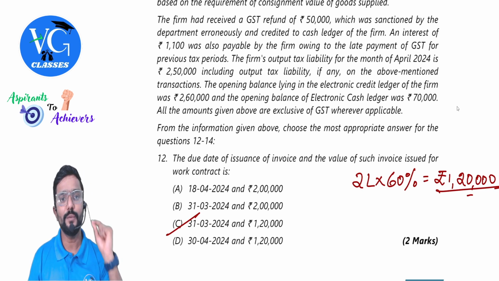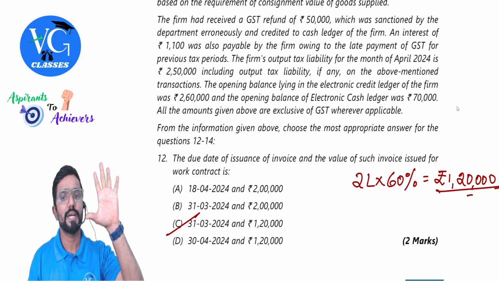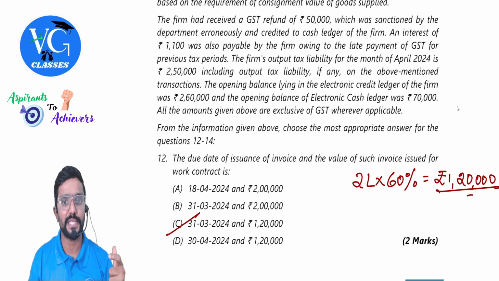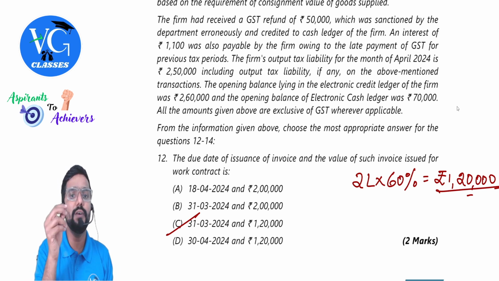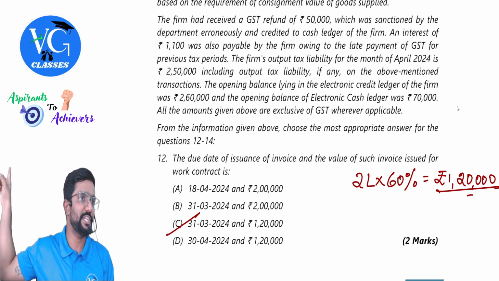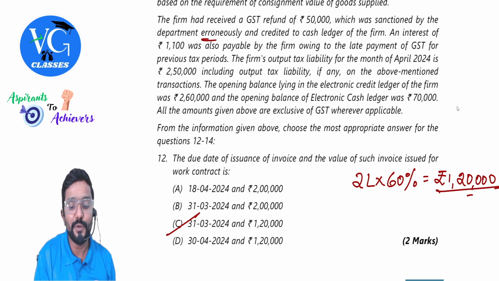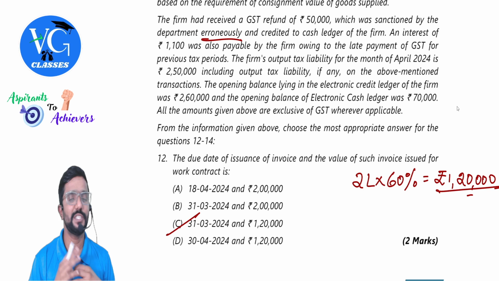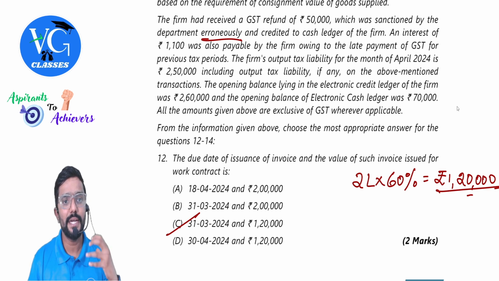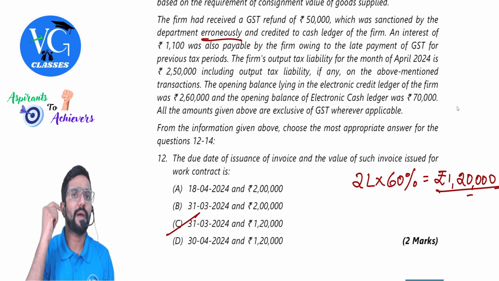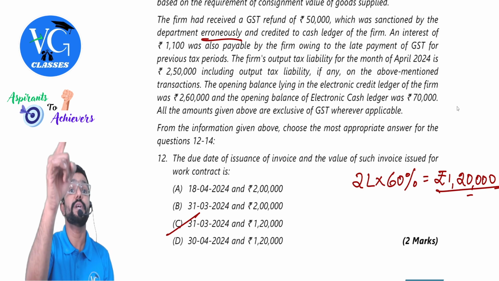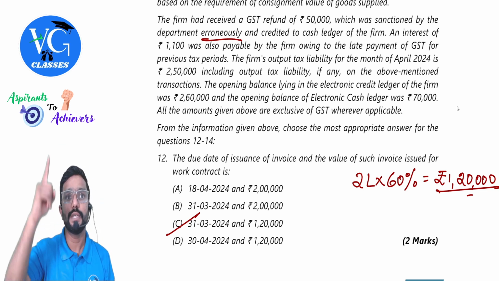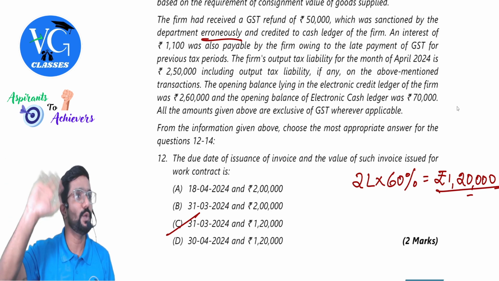This is interesting. The firm had received a GST refund of 50,000, which was sanctioned by the department erroneously and credited to the cash ledger of the firm. Guys, whenever we receive the refund, where will it be credited? In cash ledger. But it is credited erroneously, it says, by mistake. An interest of 1,100 was also payable by the firm, owing to the late payment of GST for the previous tax period. Firm is liable to pay interest. Whenever I am liable to pay interest under GST, I have to pay it through cash ledger. Sir, can I use my ITC balance? No, you cannot.